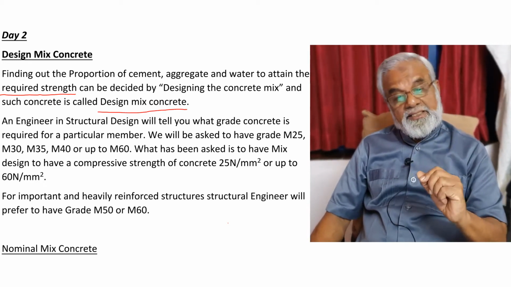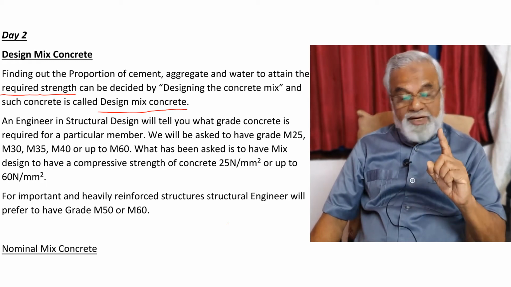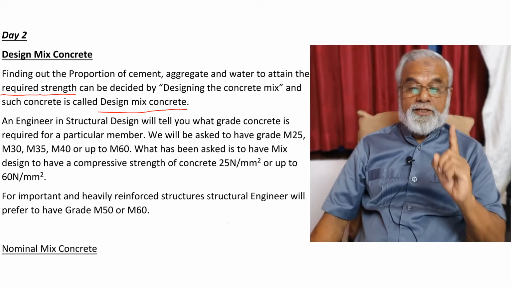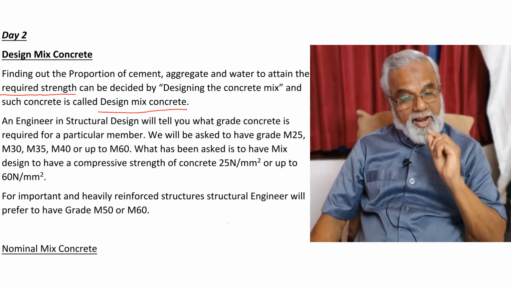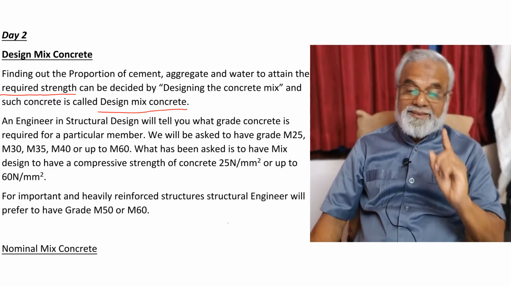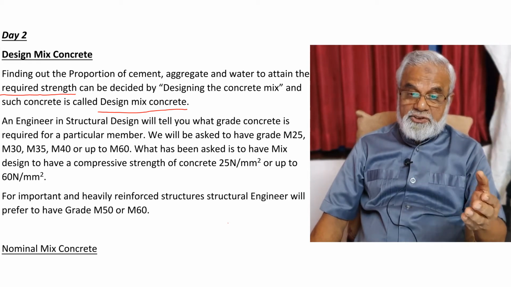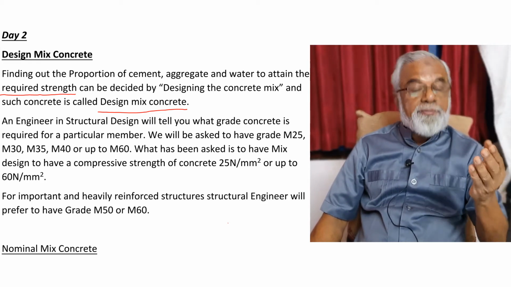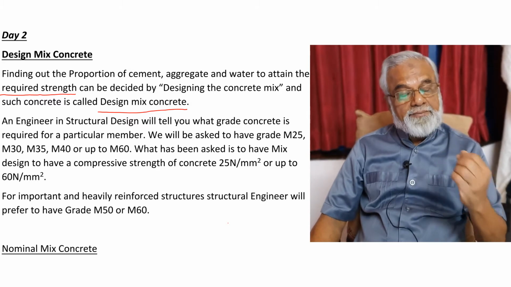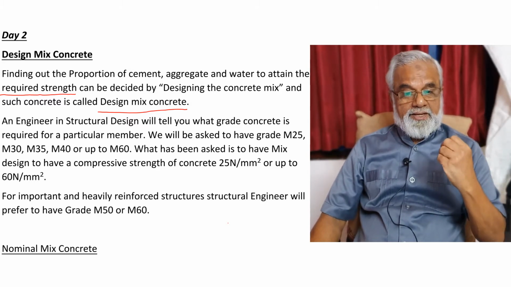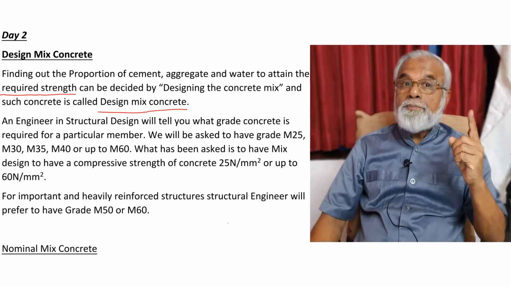An engineer in structural design will tell you what grade concrete is required for a particular member. You will be asked to have grade M25, M30, M35, M40 or up to M60.